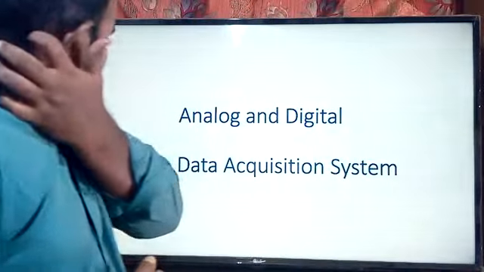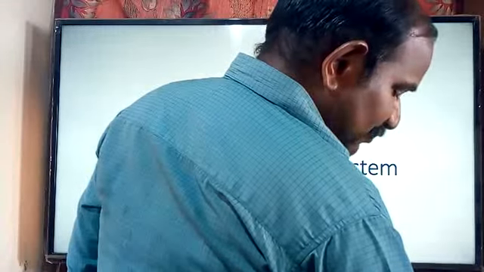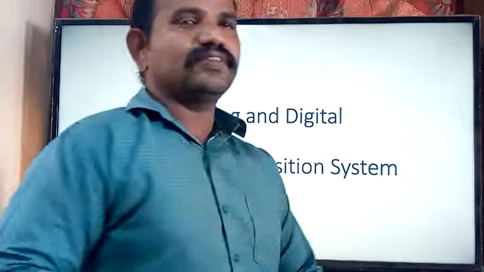Now, what are the factors, that is, the components, in the data acquisition system, whether analog or digital? I am going with one example of the general components that reside inside the data acquisition system, so for that we are taking this particular slide.